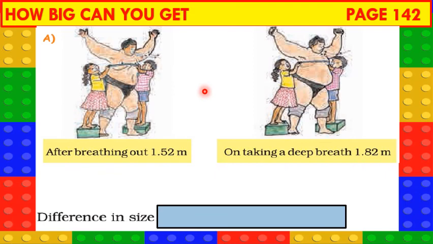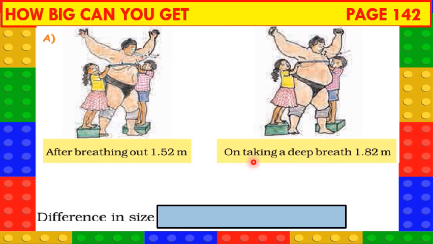How big can you get? A healthy person is shown in this figure. After breathing the air out, the chest contracts. So the measure of his chest is 1.52 meters. And after taking a deep breath, the chest expands.